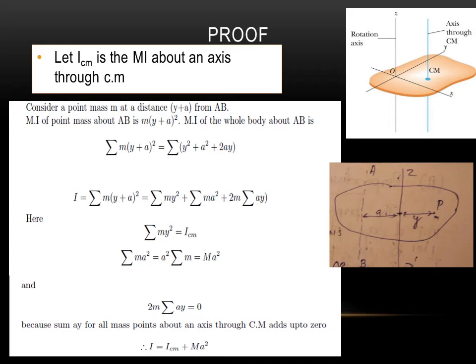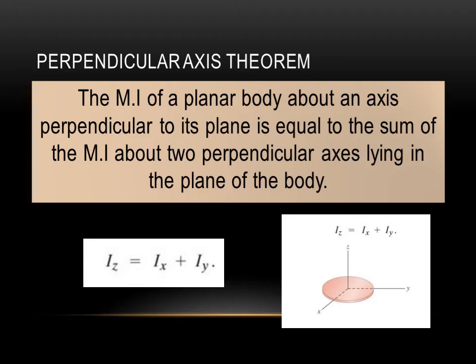Similarly, for each ay value, there will be positive and negative values. If you do the summation over all those values, that will give you a 0 value, because symmetrically, if you add all points, that will give you 0. So, substituting all those things in the above equation, you will get I equal to ICM plus M A square, which is the proof of the parallel axis theorem.